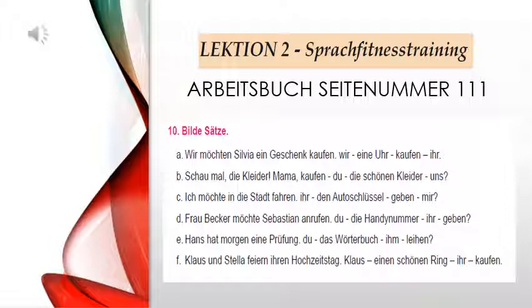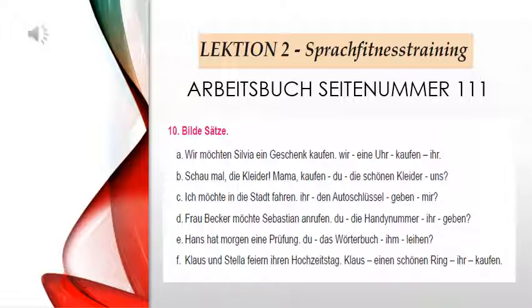Sag, ich möchte in die Stadt fahren. I would like to travel into the city. Ihr den Autoschlüssel geben mir. Now here also you see it is a question mark, so the verb should come first. That is, geben will come first. But geben is not conjugated according to ihr, which you have to conjugate: gebt ihr. And mir is dative and Autoschlüssel is accusative. So though it is accusative or dative, first should come the personal pronoun, that is mir. So: gebt ihr mir den Autoschlüssel.